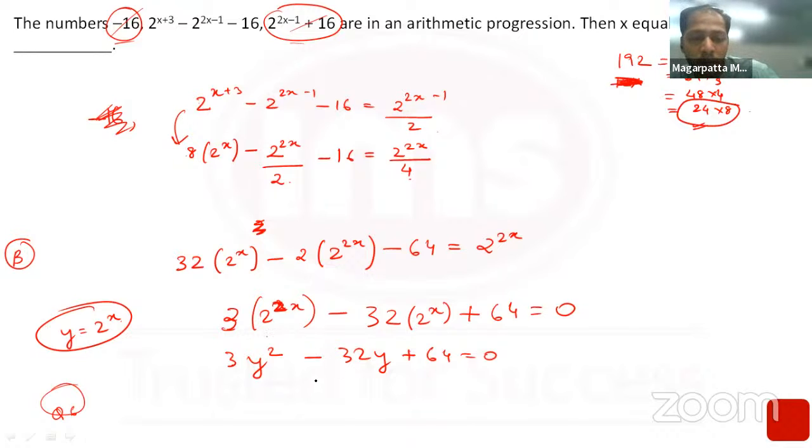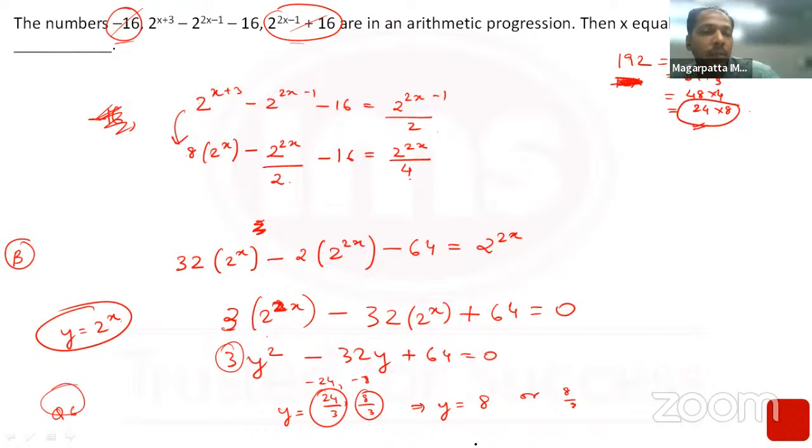So clearly the split would be minus 24 minus 8. You change the sign, so that will be 24 and 8. You divide by the first coefficient, that is 24 by 3 and 8 by 3. Therefore y is equal to 8 or 8 by 3.